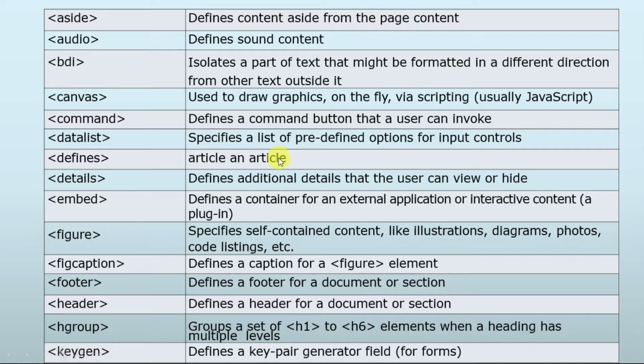And then we have the figure element that is used to define an article of an article. After that we have the details element. It defines additional details that the user can view or hide. Suppose a user wants to hide or show additional detail about the data, he can easily do this with the help of details. Then we have embed. Embed is an external application or interactive content. It is a kind of plugin that we are using.